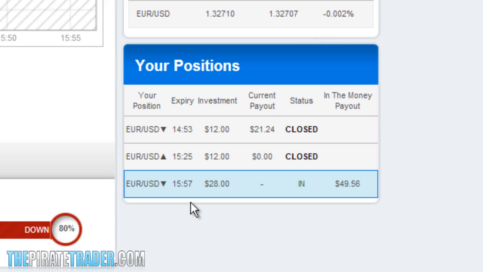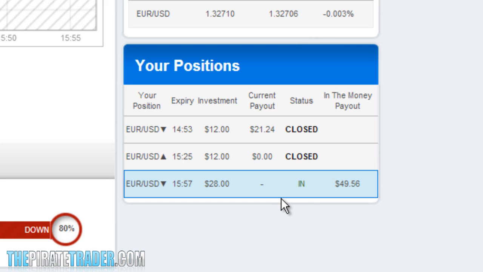Earlier in the video, I mentioned that you cannot make any changes to the steps. There is one exception to this rule that will work and could make you a lot more money. You can increase the value of the trades for each step by a factor of 10 or 100. For example, Step 2, the $12 trade, I can replace with a $120 trade. Step 3, the $28 trade, I can replace with a $280 trade, and so on. I will show you an example of this at the end of the video.